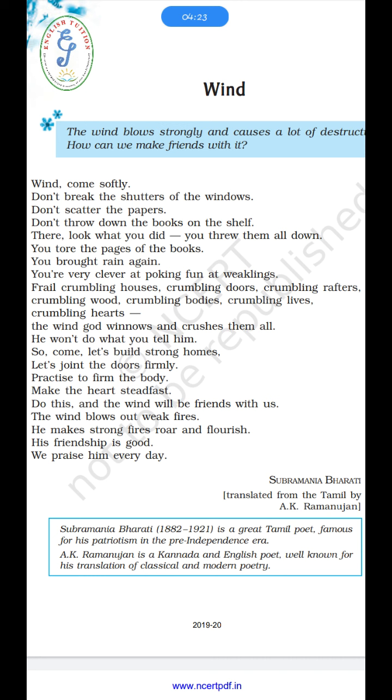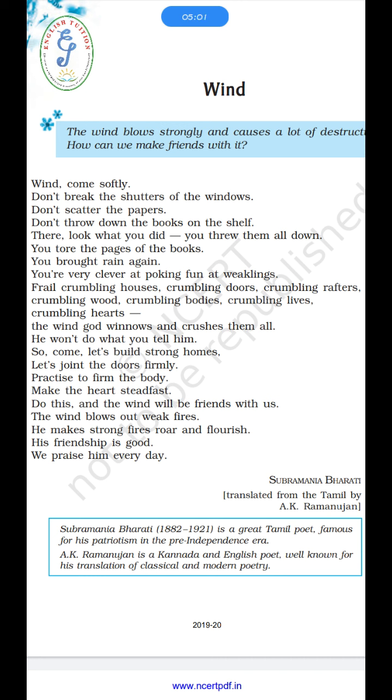Frail, crumbling houses, crumbling doors, crumbling rafters, crumbling wood, crumbling bodies, crumbling lives, and crumbling heart. Crumbling means something which can easily be broken, and frail means weak. The poet also says that you can break the weak houses, weak doors, weak rafters, weak wood, and everything that is weak. Rafter means the pieces of wood which are used to make the roof.